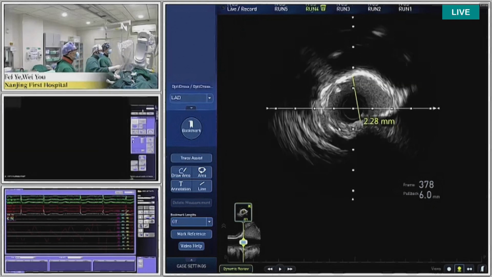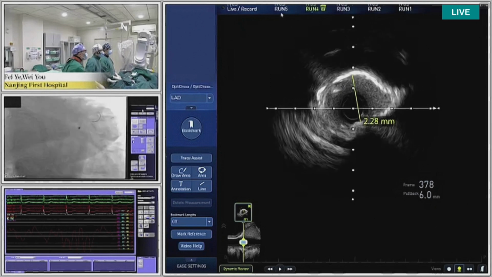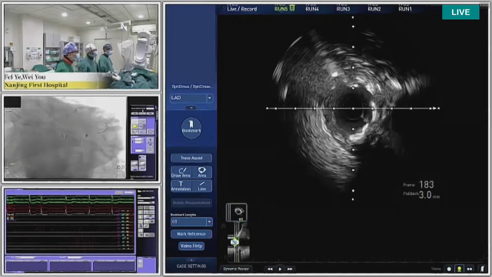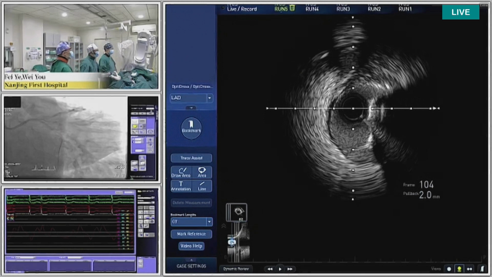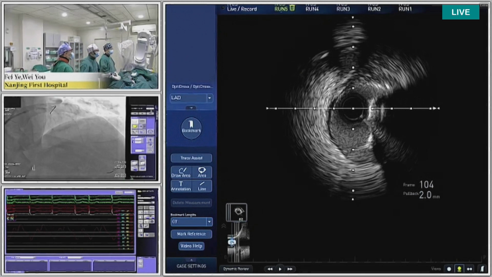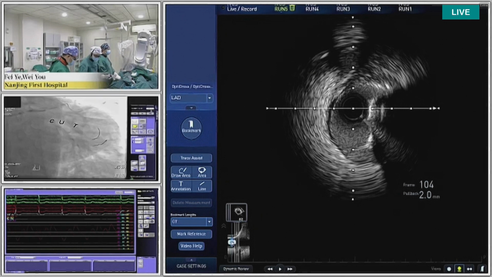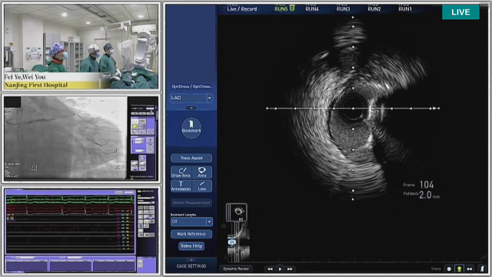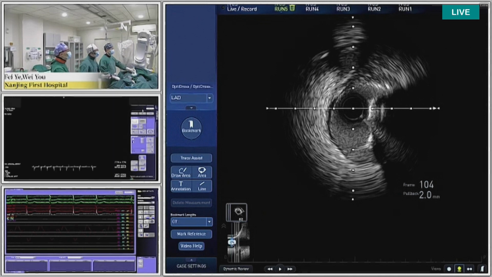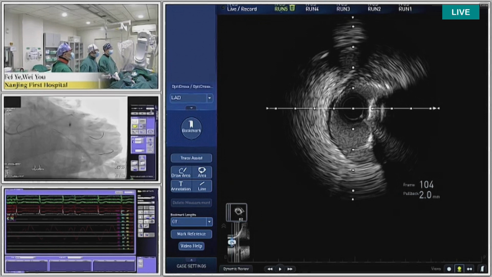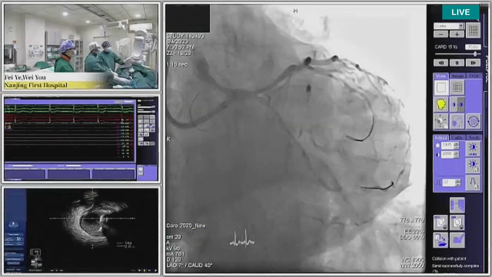So, Daniel, if you go ahead and introduce the process of the procedure. Yes, after we found the multiple cracks of the classification, we first treated the circumflex. We wanted to use the DK crush tactic to treat the complex bifurcation issue. The DK crush was designed and promoted by Dr. Shao-Liang Chen. After that, we pre-dilated the circumflex with a 2.5 NC balloon. After that, can you put the angiography on the screen? Yes, please put the angio on the screen.